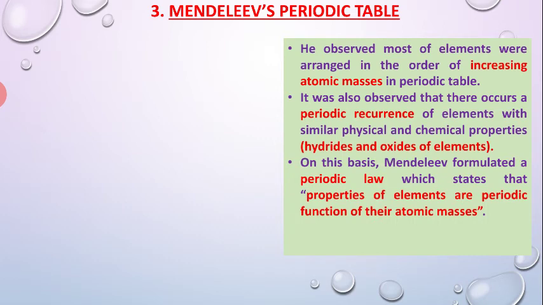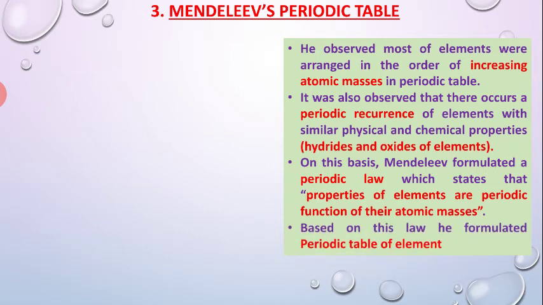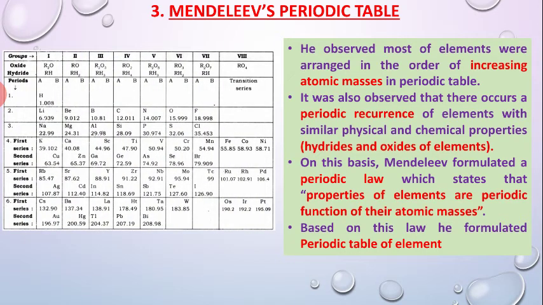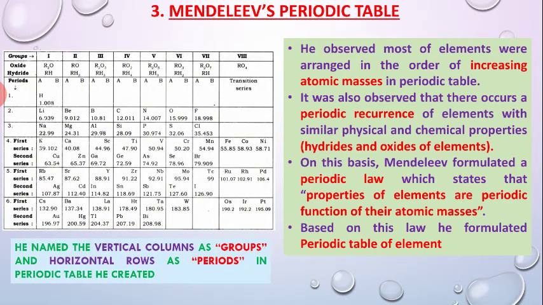Atomic mass is important, and it can also be used to identify the position of the element in the periodic table. Based on this law, he formulated a periodic table of elements, and this is the periodic table. He named the vertical columns groups and the horizontal rows periods in his table.